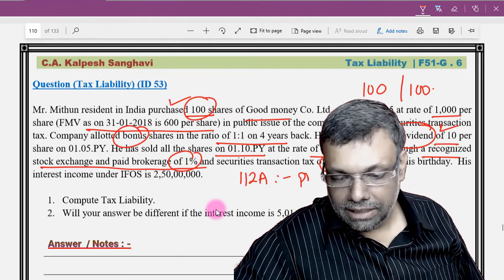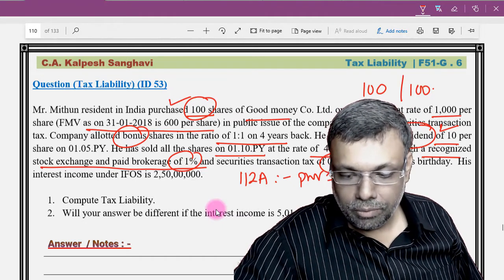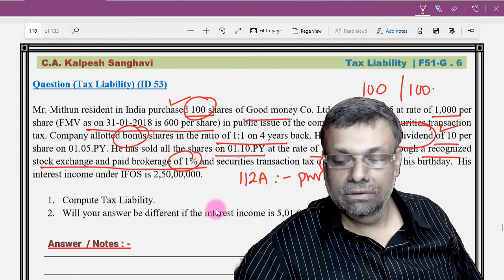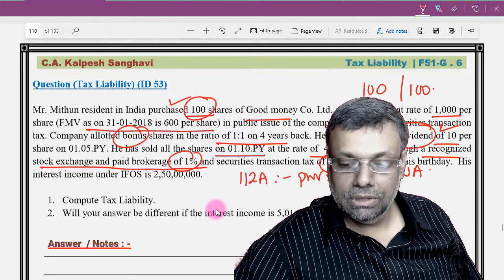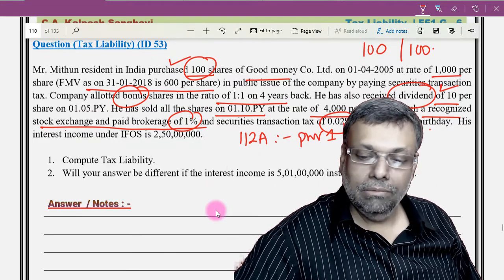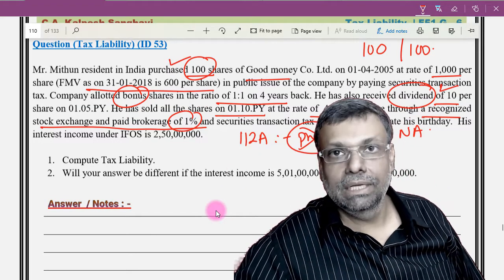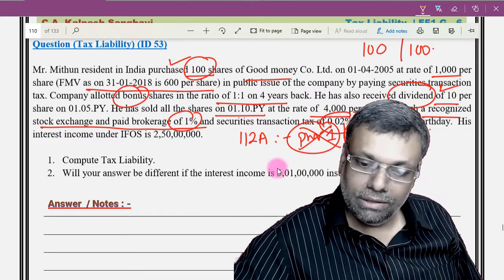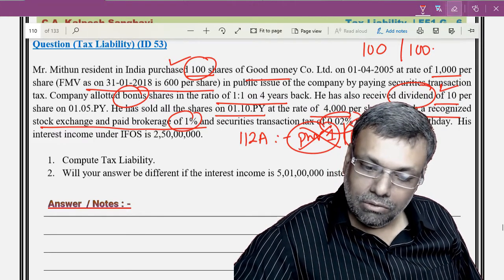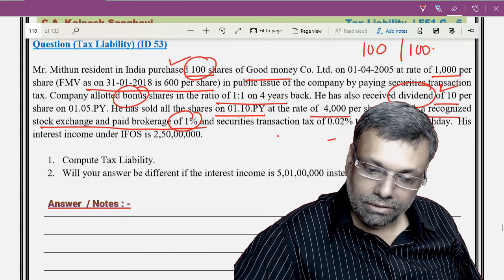So in this case, the proviso 1 or proviso 2 of section 48 is not applicable. That means indexation benefit, proviso 2 to section 48, is not applicable. Proviso 1, exchange rate fluctuation, is not applicable. So first of all, in the given case, indexation, you have to forget it. You don't have to do any indexation because you are covered by special rate of tax 112A.